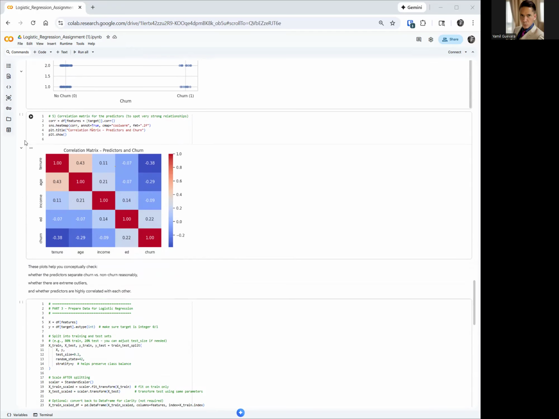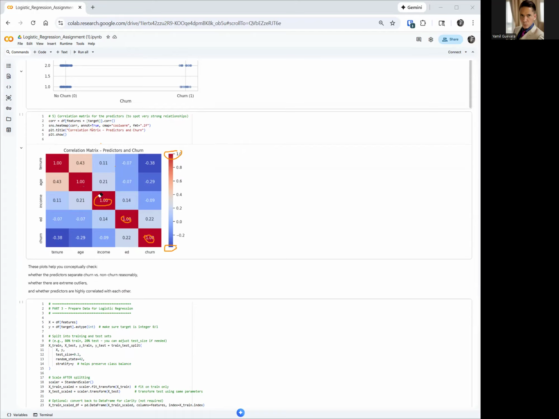Now, here we have a heat map. Let me explain something about the heat map, okay? It shows the correlation between two variables. If there is a strong correlation, for example, a correlation of 1, it is a perfect correlation, okay? That's what it means. If you have a perfect correlation, you get a 1. And look at the color, it's red, right? Every time you get a perfect correlation, you get red. See that? Here's red, perfect correlation. And as it goes down, it goes to blue, okay? No correlation.